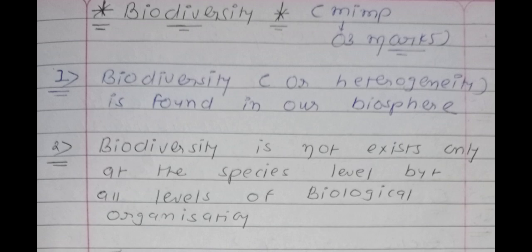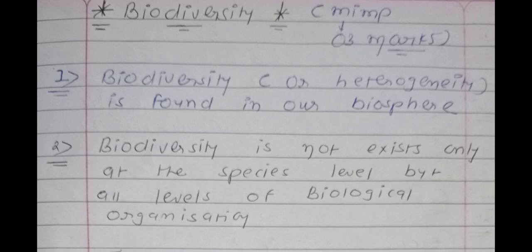Second point, biodiversity does not exist only at the species level. Now we are talking about the level. We know that so many species are there, so at the species level biodiversity is found. For example, humans are different compared to cows because the species of humans and the species of cows are different.